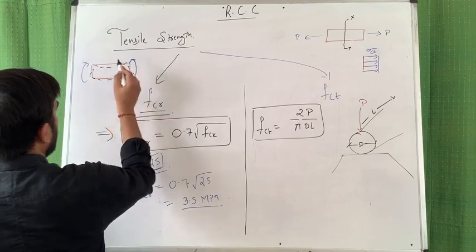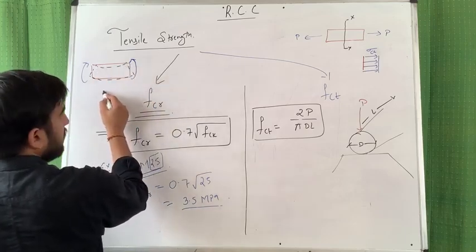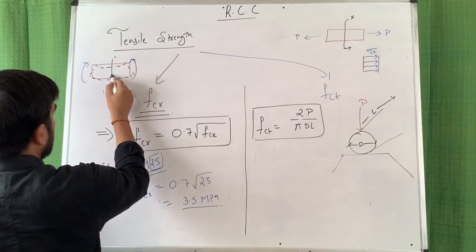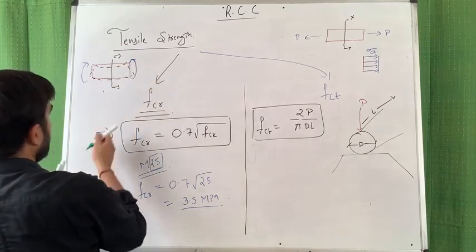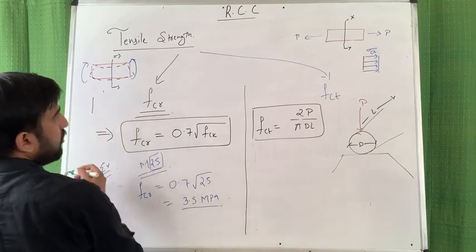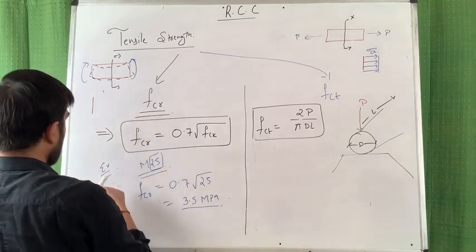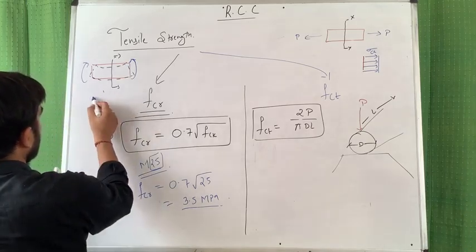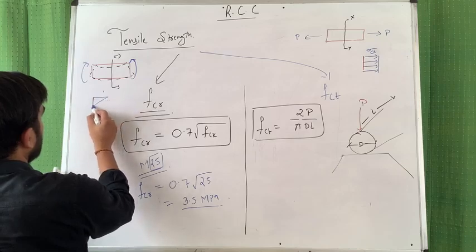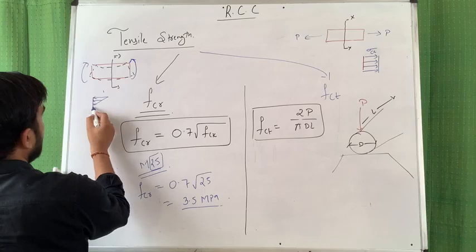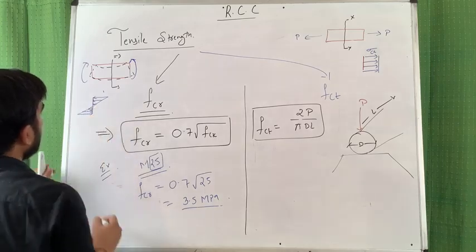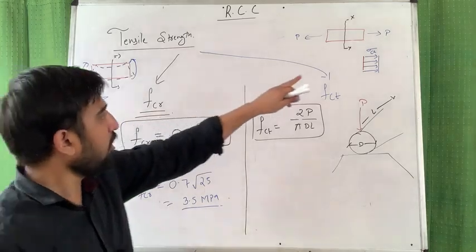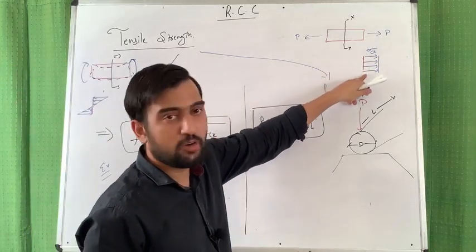Now if you make its cross section, this is your compression zone and this is your tension zone.